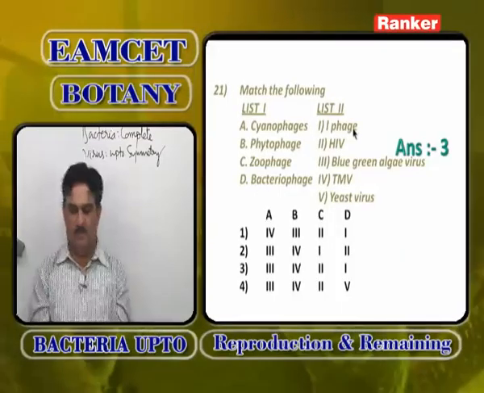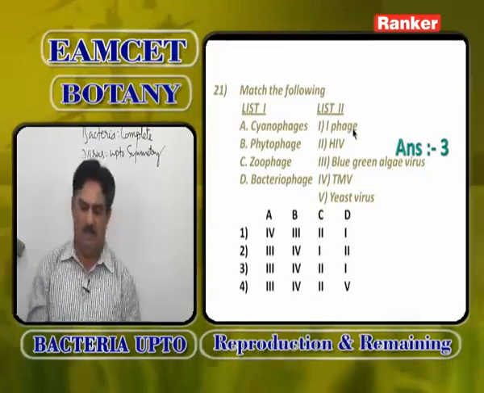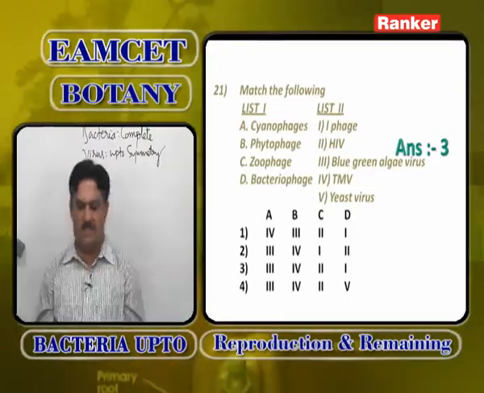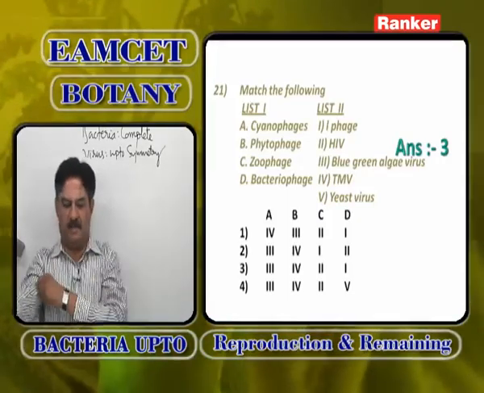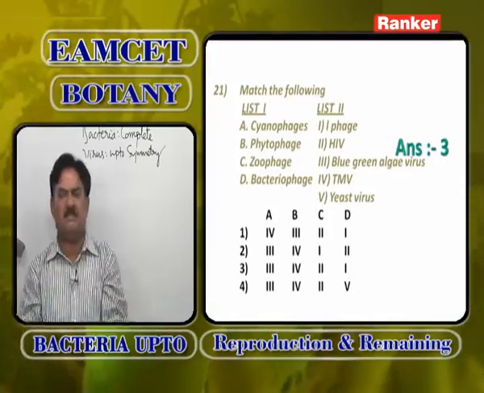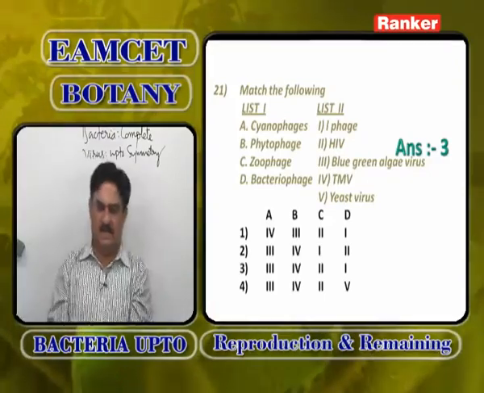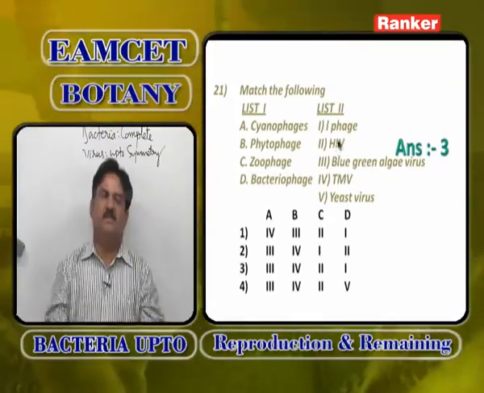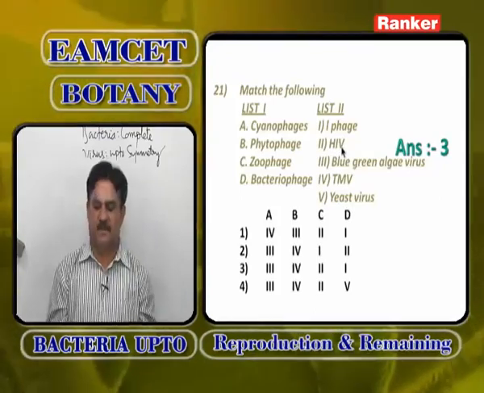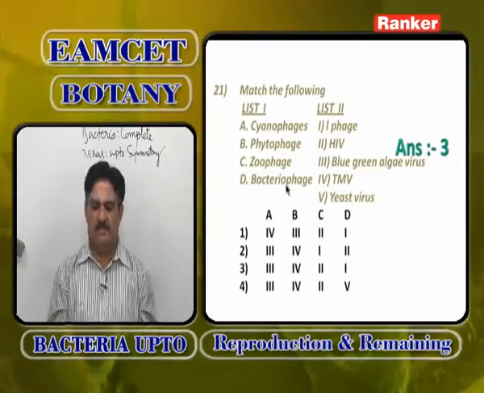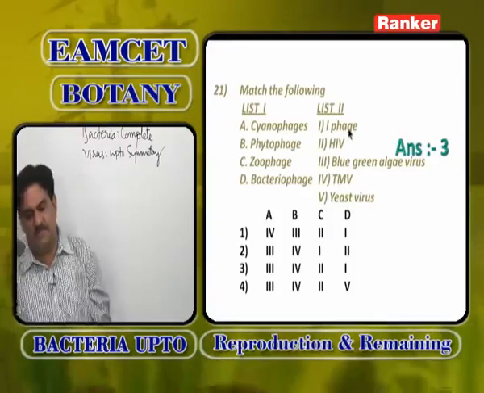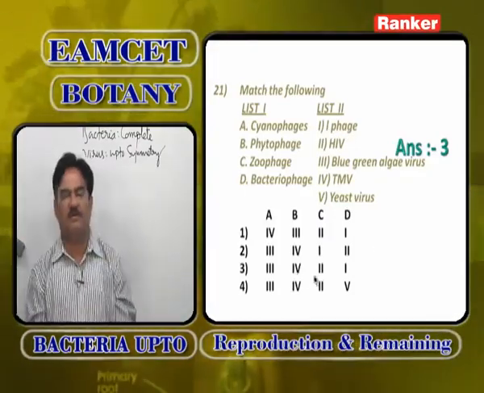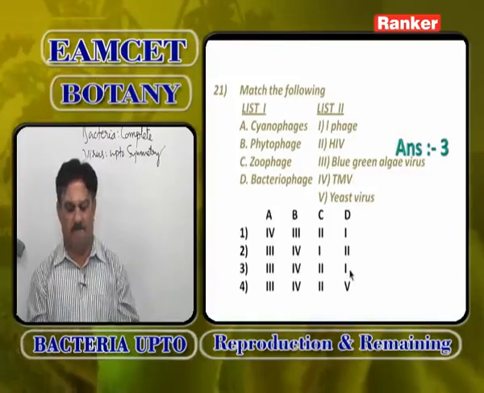Bacteriophage is T2 bacteriophage. Zymophages are not given here, so yeast virus is wrong. So, cyanophages attack blue-green algae, phytophages is tobacco mosaic virus, zoophages is HIV responsible for AIDS, and bacteriophage is T2 phage. So, answer is A3, B4, C2, D1.